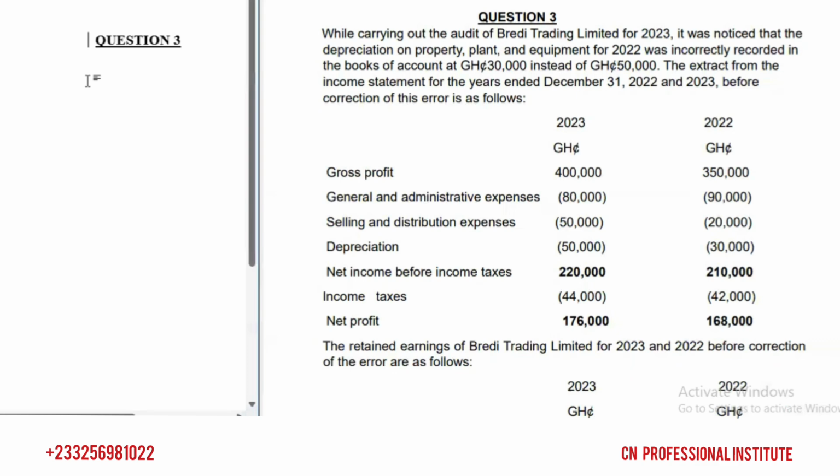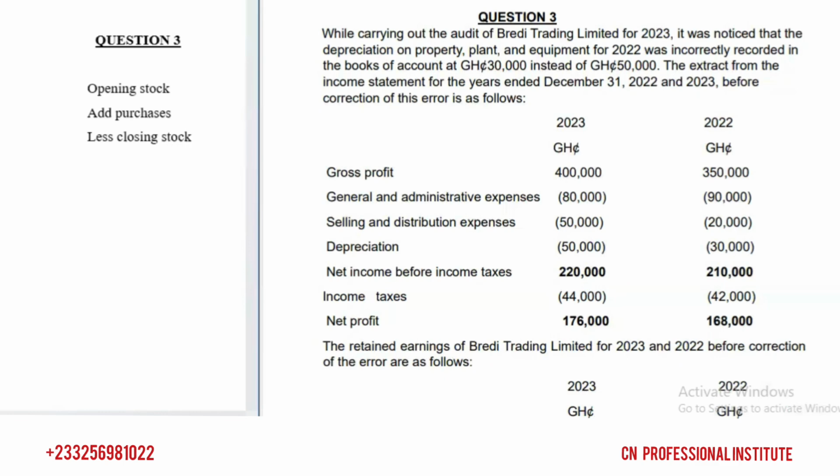Also, when you look at errors involving inventory, normally in our cost of sales, we have the opening stock. We add purchases, and then we deduct closing inventory. This is how we get cost of sales.